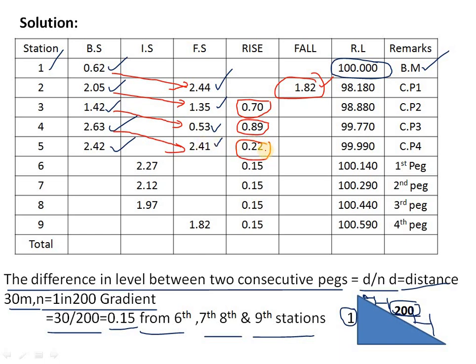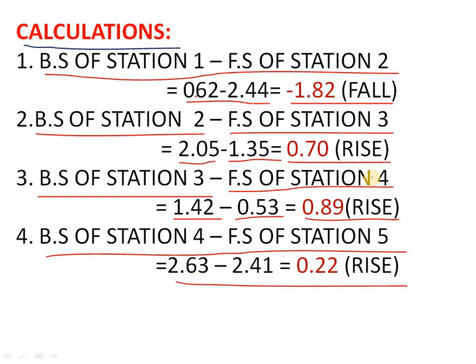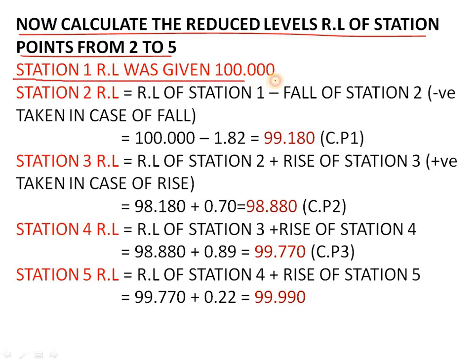So up to here we have got all the 5 station points. That is called rise and fall, and now we have to calculate the RLs. So to calculate the RLs, BS of station 4 minus FS of station 4 is equal to 0.22. So now we calculate the reduced levels, RL of station points from 2 to 5. Here station 1 RL was given as 100.